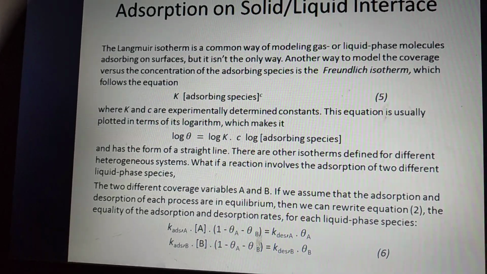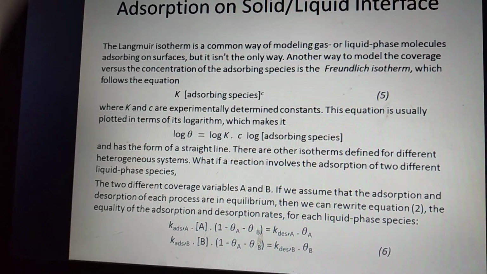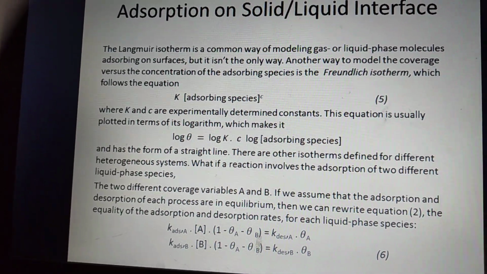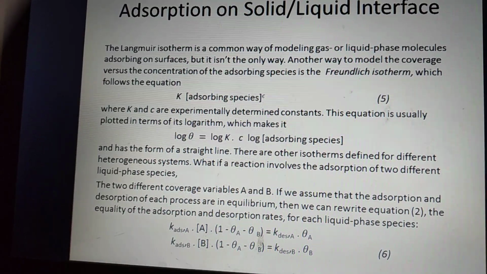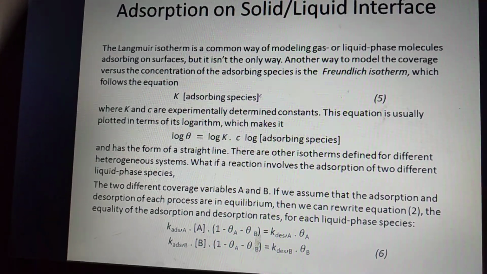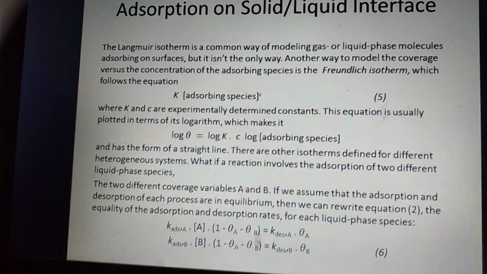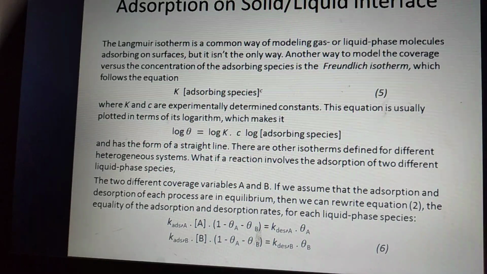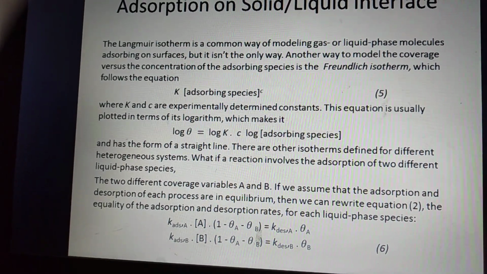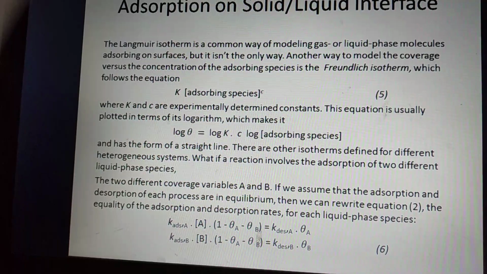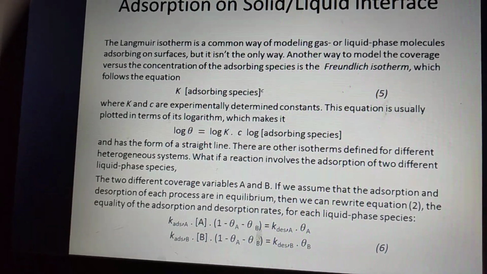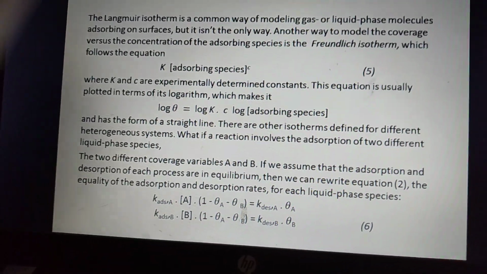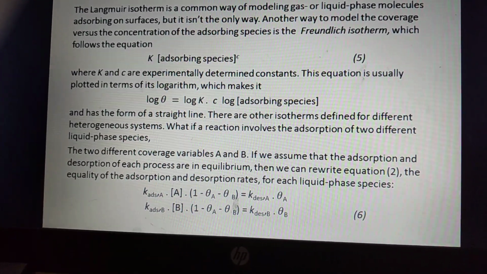The Langmuir isotherm is a common way of modeling the gas-liquid interface and adsorbing surface, but it is not the only way. The other model is called the Freundlich model, where K of the adsorbing species times molar concentration to a superscript, and K and n are experimentally determined constants, and the equation we can use in terms of logarithm. So log theta is equal to log of K, that is the equilibrium constant, plus n times log of the adsorbing species concentration. And this forms a straight line, and there are other equations that define different heterogeneous systems.